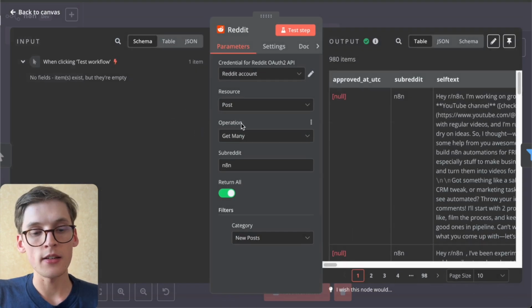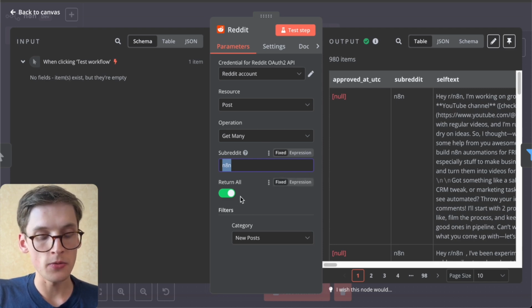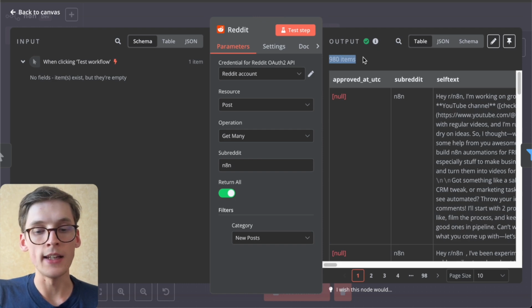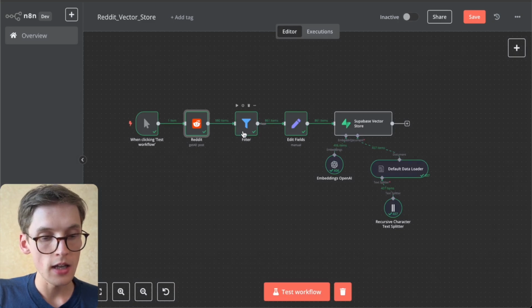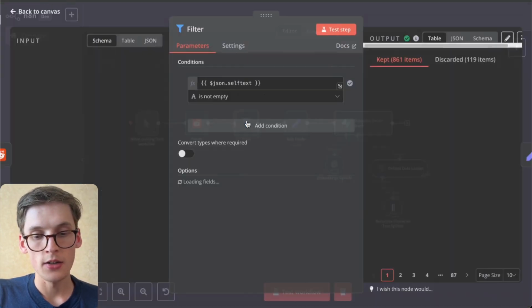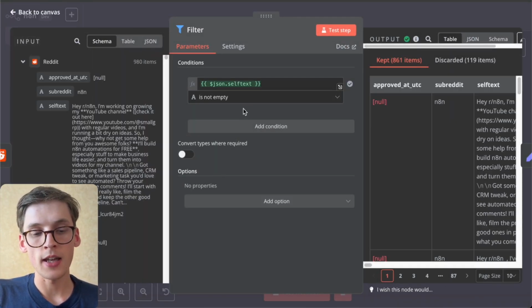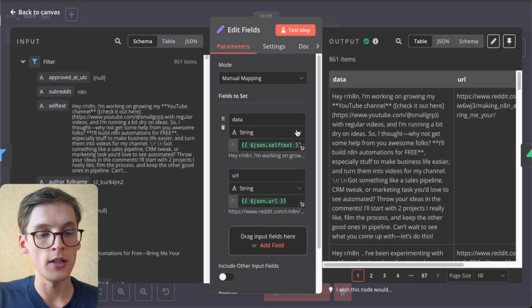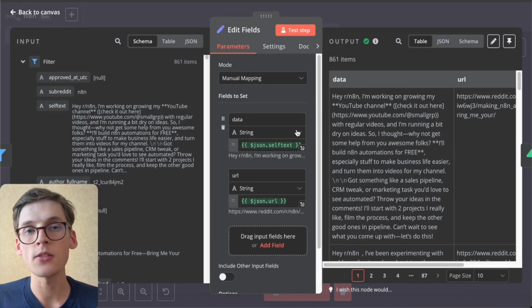So in this case, I selected the Reddit node, I selected the get many posts operation, and I included the n8n subreddit, and asked it to return all of the posts. As you see, we got 980 different posts in this particular subreddit. After that, we are filtering it to get only the posts that have text in them. And after that, we insert an edit fields node. In this case, we won't need anything else except the data, so that's basically the text and the URL.